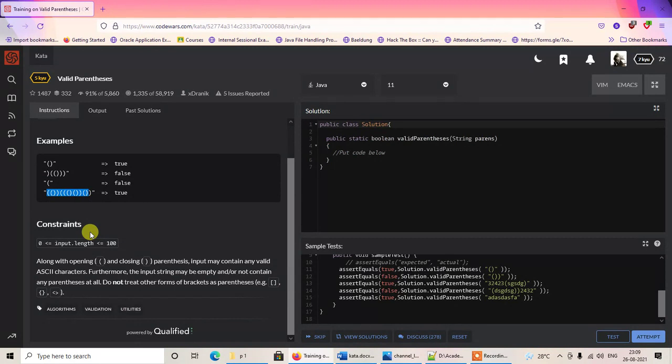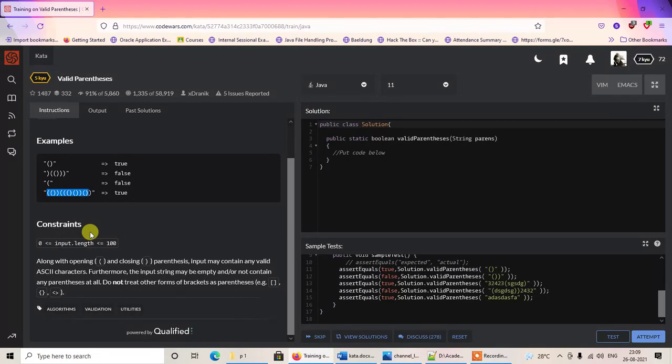Along with the opening and closing parentheses, the input may contain any valid ASCII characters. Furthermore, the input string may be empty and/or not contain any parentheses at all. Do not treat any other forms of brackets as parentheses, such as the third bracket, second bracket, or the greater than and lesser than symbols. So these are some of the conditions that we have to keep in mind while trying to solve the problem.